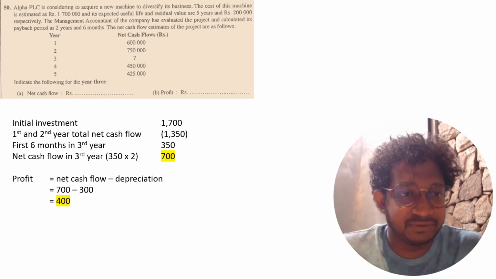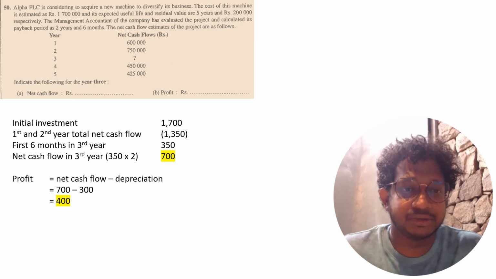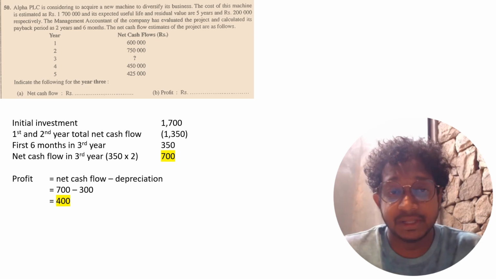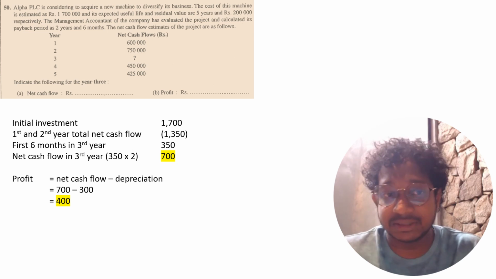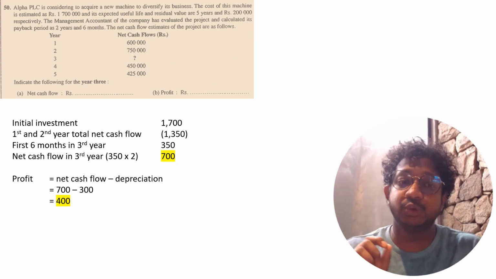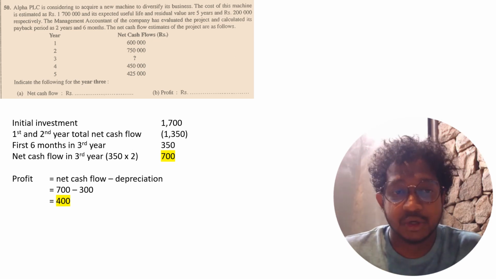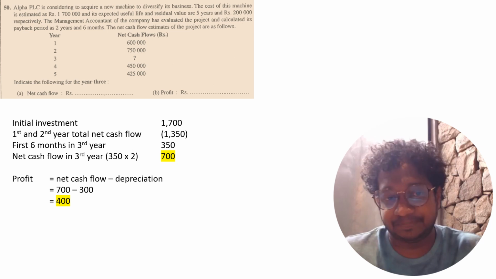Okay, so the last one, 50. Alpha PLC is considering acquiring a new machine for this business. The cost of the machine is 1,700,000, and the expected useful life and residual value are 5 years and 200,000. The management accountant of the company has evaluated the project and calculated its payback period as 2 years and 6 months. The net cash flow estimates of the project are as follows.